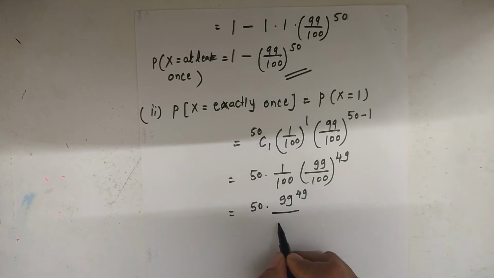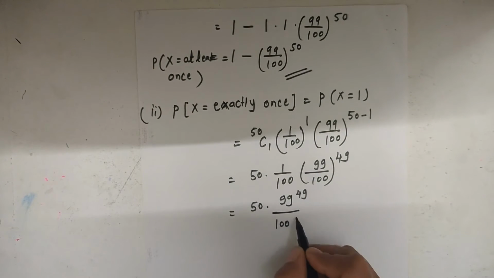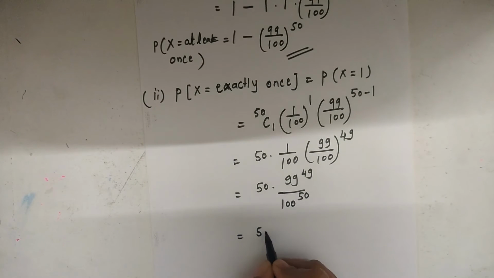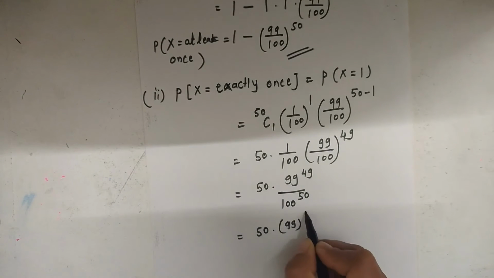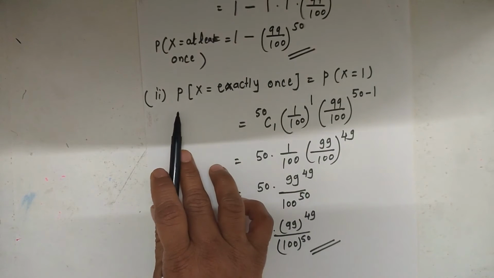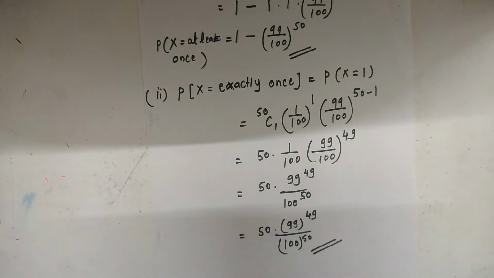Adding 1 and 49, we get the index of 150. So this can be written as 50 into 99 raised to 49 upon 100 raised to 50. This is the answer for the probability of exactly once.